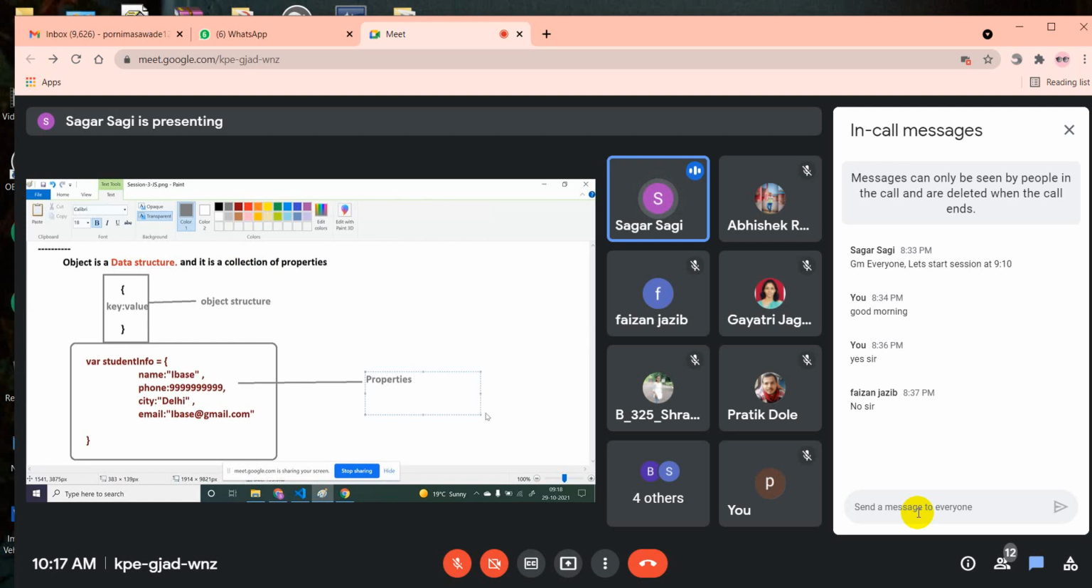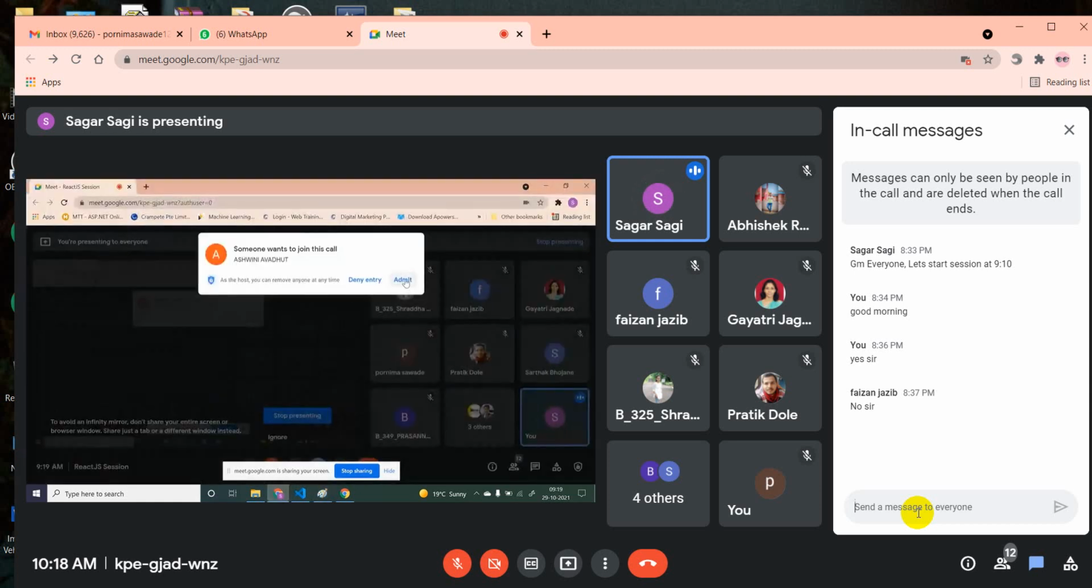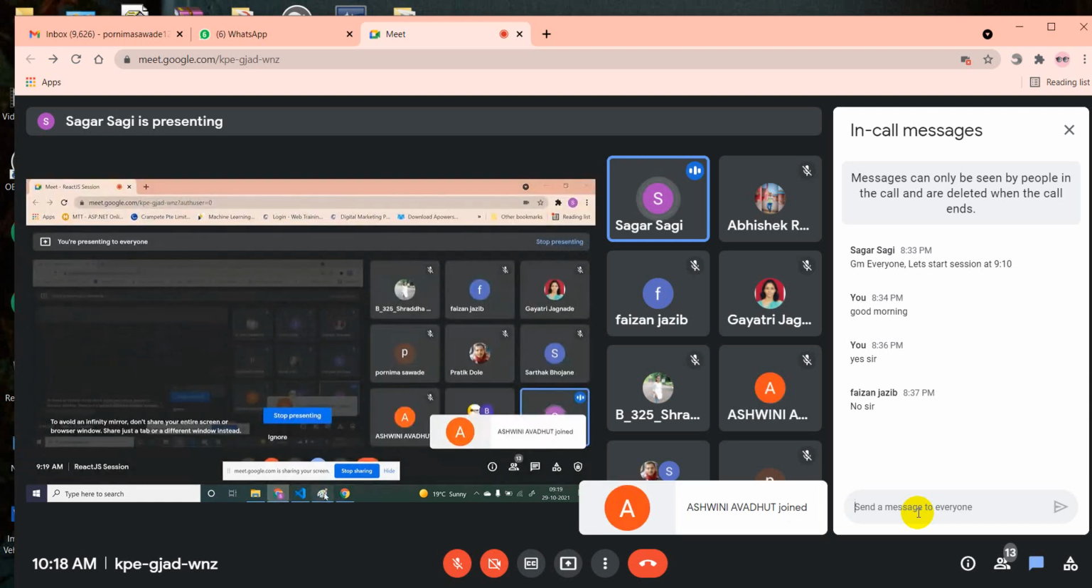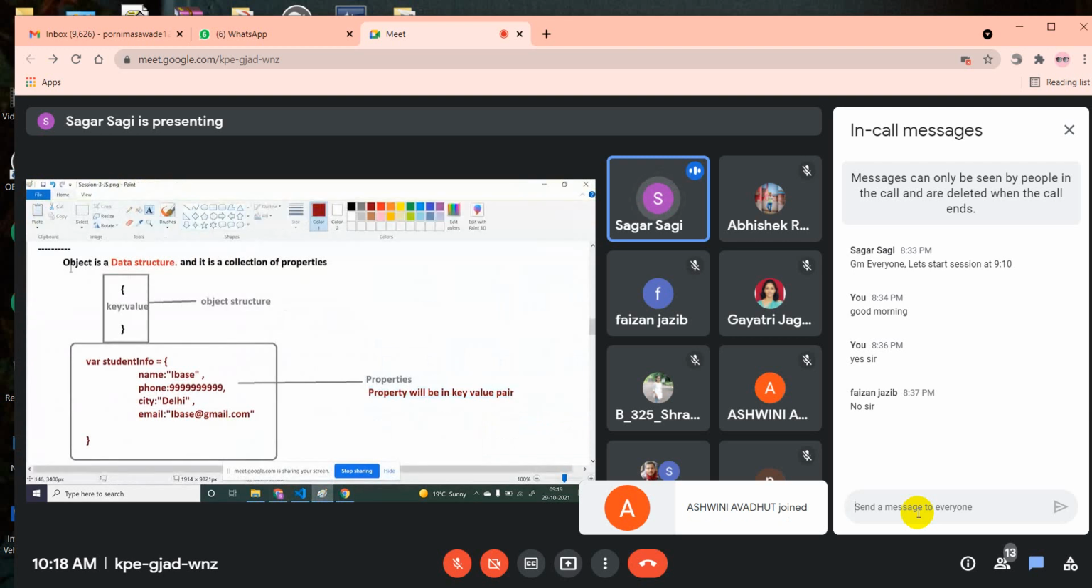Okay, and property will be in key value pair. That's it. Properties are always in the key value pair. So if I just make this different color, done. So now if you go to the definition, now you will understand it with more clarity. So what is object? Object is a data structure, means some structure, and it is a collection of properties.